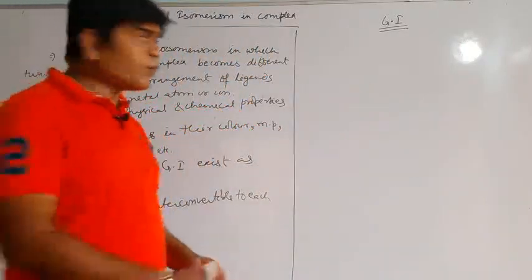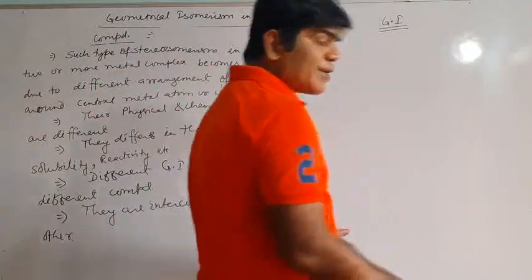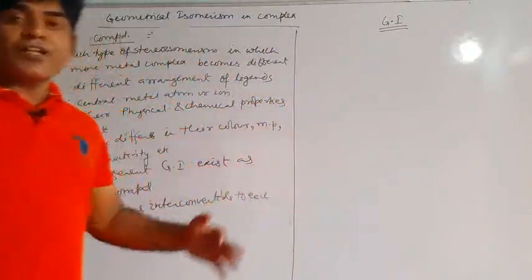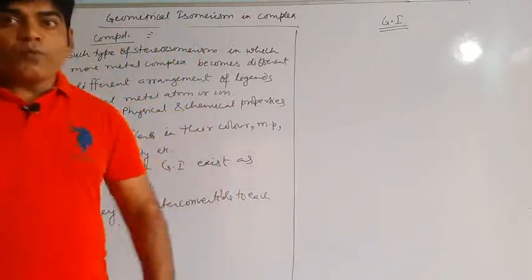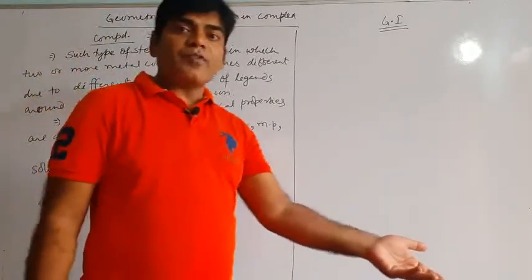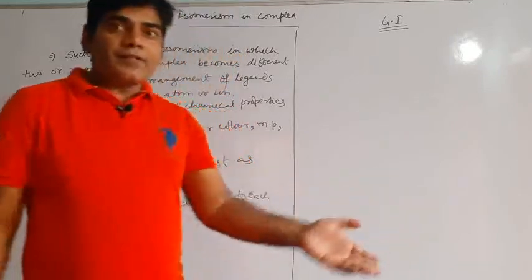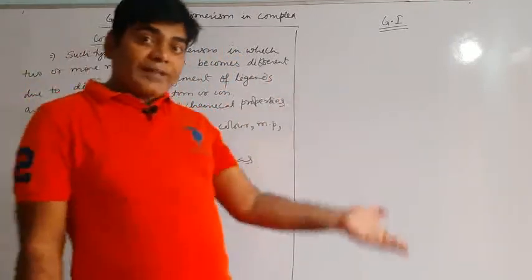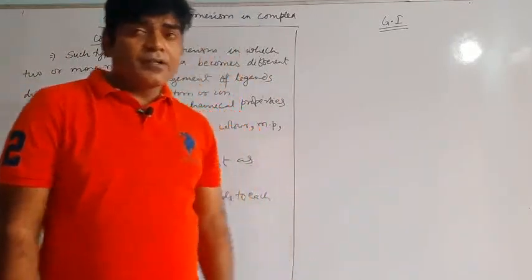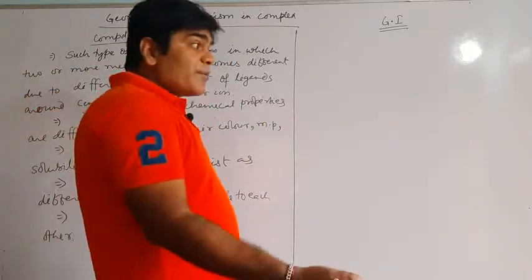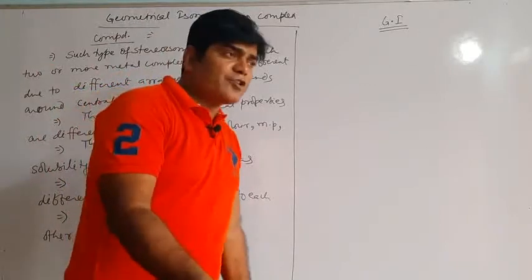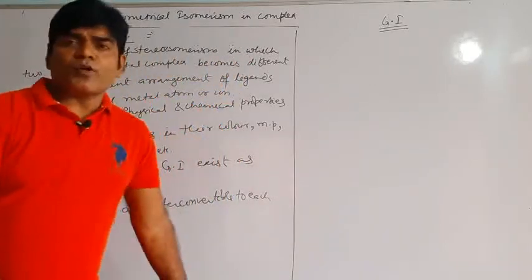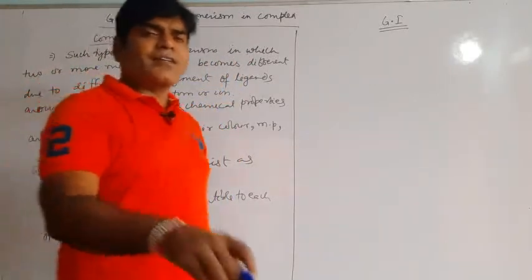We need to know the conditions to exhibit geometrical isomerism and which factors it depends on, so we can answer this type of question in very short time.